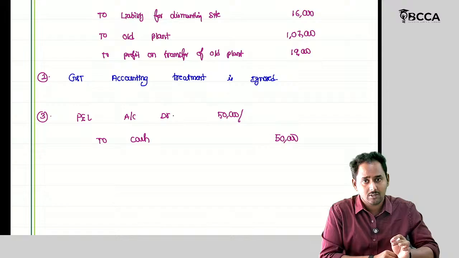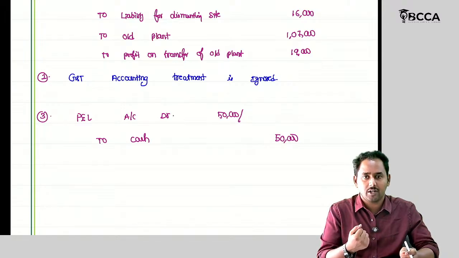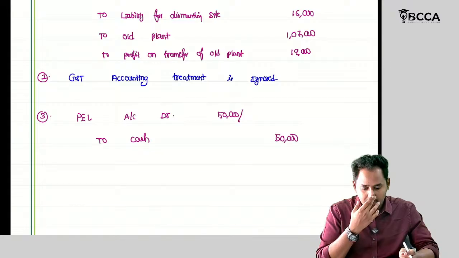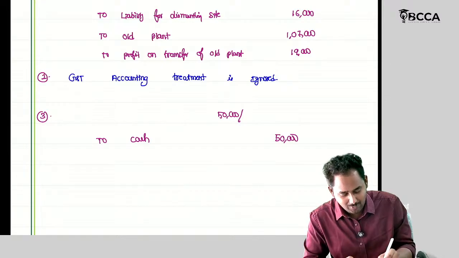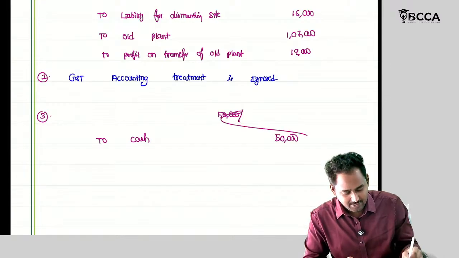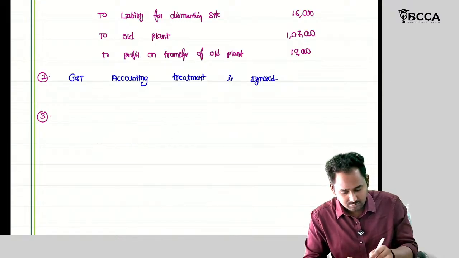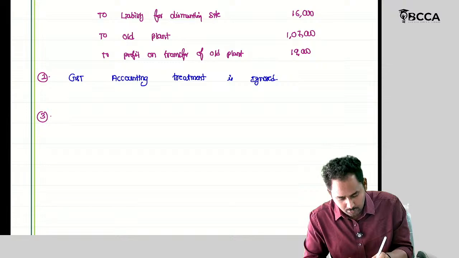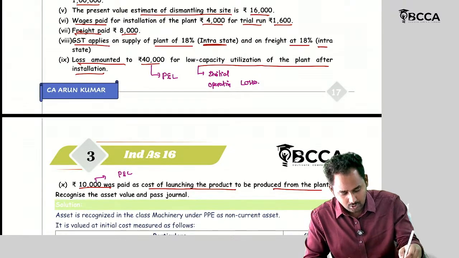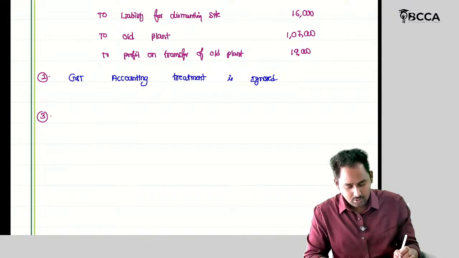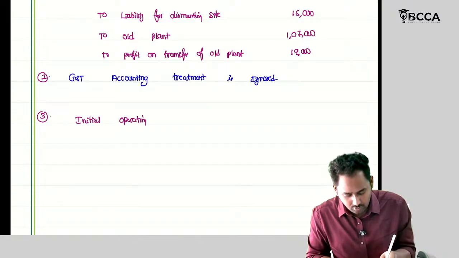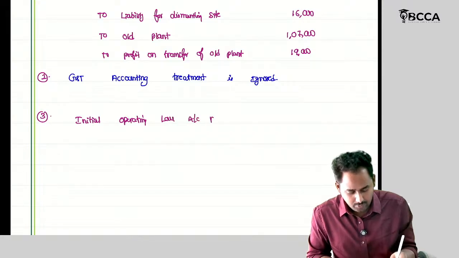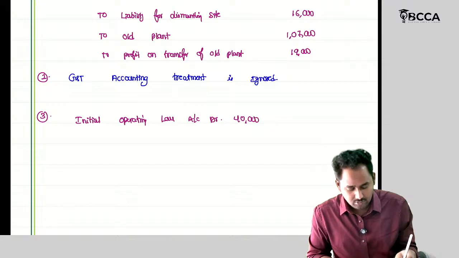Sorry, cash only is outflowing in the entry. Yeah, but for that I need to prepare, okay, I will provide you the separate journal entries. So wait. Now, what is the element here? So loss, right? Cash loss and initial operating losses. So initial operating loss account debit, how much? 40,000.